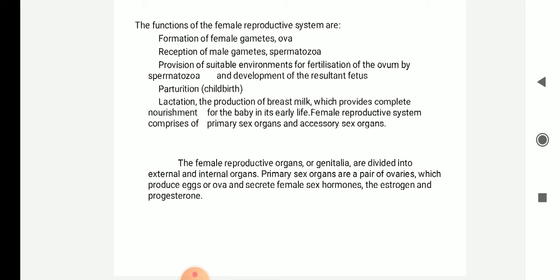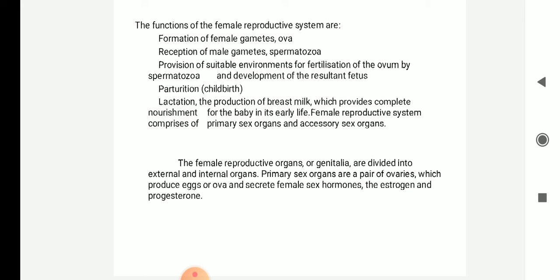Next is parturition or labor, which is called childbirth, and next is lactation. Lactation means breastfeeding, the production of breast milk, which provides complete nourishment for the baby in its early life. The female reproductive system is comprised of primary sex organs and accessory sex organs.